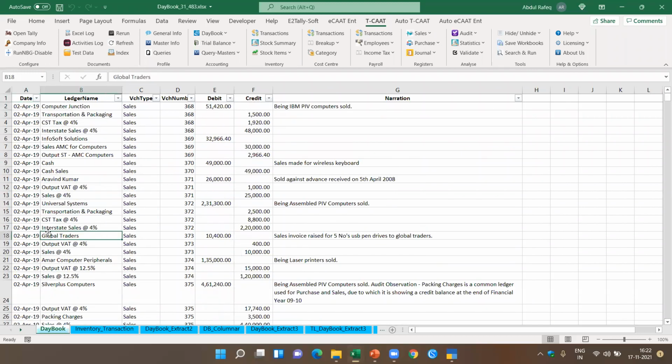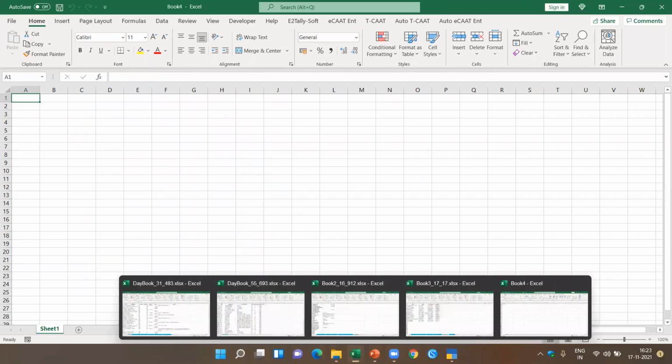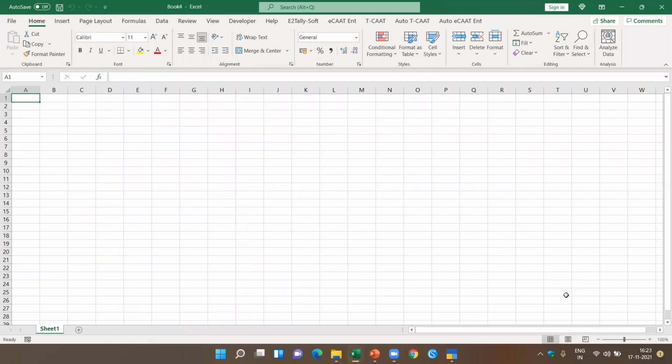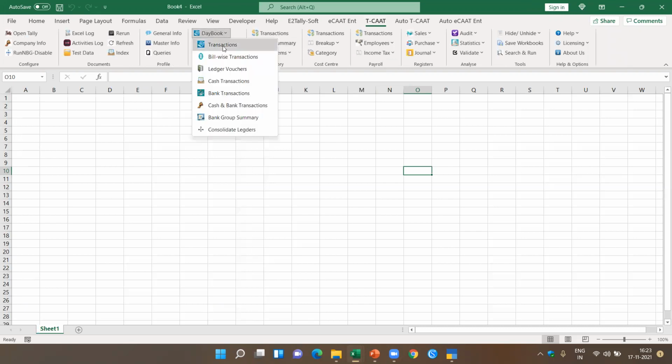Okay, this is the transaction. Now let's say I'm going to pick up a new file. I'll close the file. Okay, this is a blank sheet I've got. I come to TCAT. Now just see the powerful features you got here. We are talking about accounting here. In accounting, I come to day book. I come to transactions.